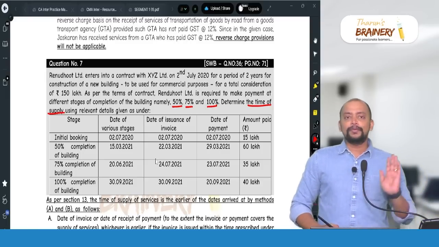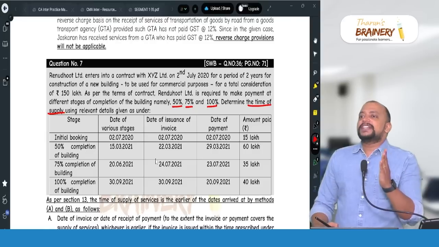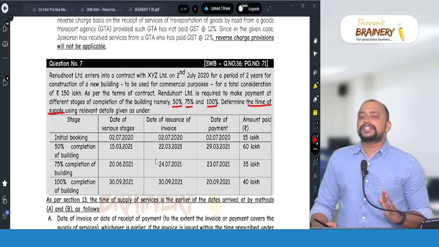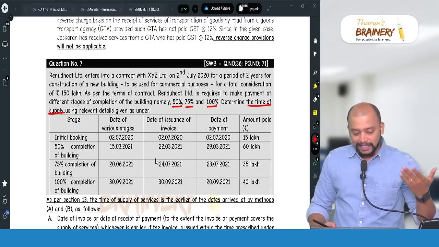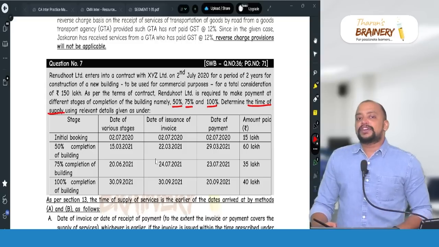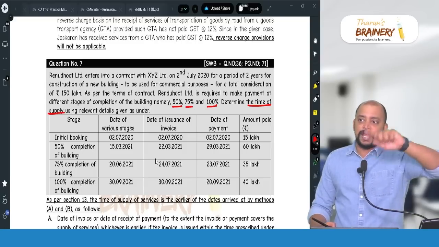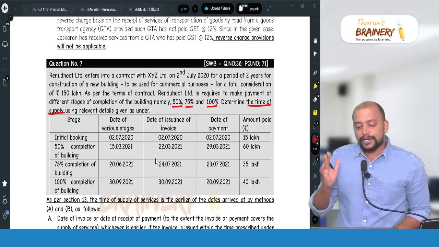Now, what we need to see is first the due date of invoice. Then whether the actual date of invoice is within due date of invoice. If the actual date of invoice is within due date of invoice, then it will be date of invoice or date of payment, whichever is earlier. If the actual date of invoice is not within the due date of invoice, then date of completion or date of payment, whichever is earlier. So now, first we need to determine what is the due date of invoice.